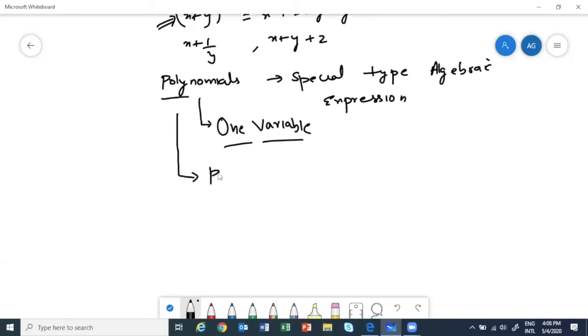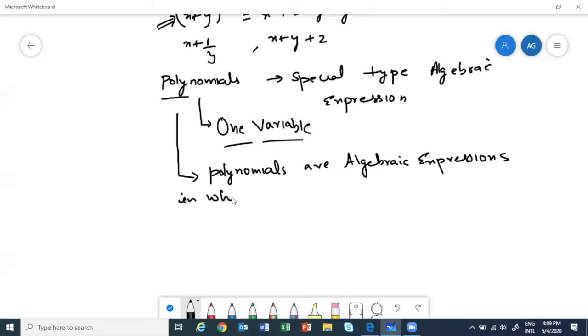So you can write that polynomials are algebraic expressions in which the exponent of the variable, this is our variable, are only whole numbers.